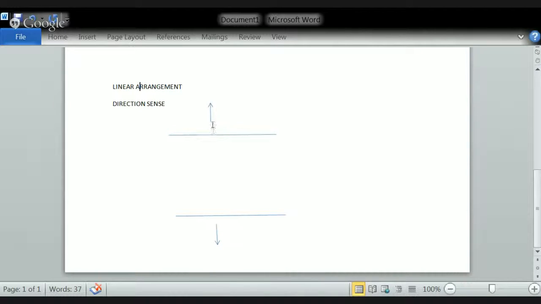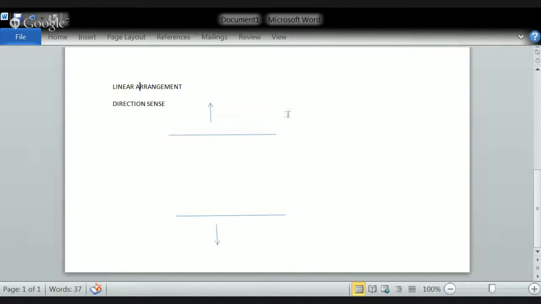So can I call the direction which is shown upward a northward direction? Yes. So what about the direction which is shown below? Can I call it a southward direction? Yeah. So there are two kinds of problems you will be getting. Whenever we are dealing with linear arrangements, you have to show the people either towards the north or towards the south. Now let us see.